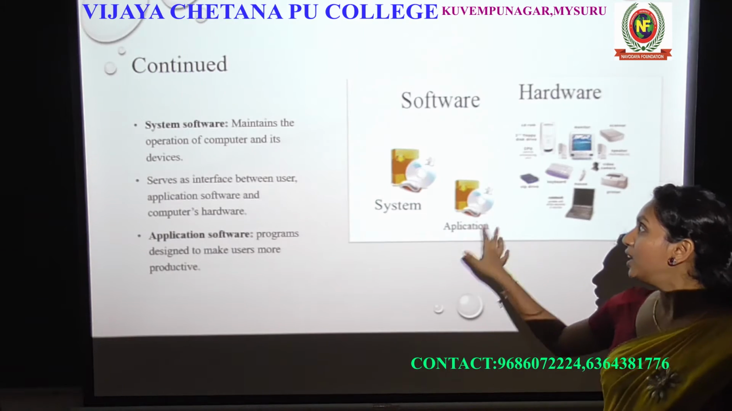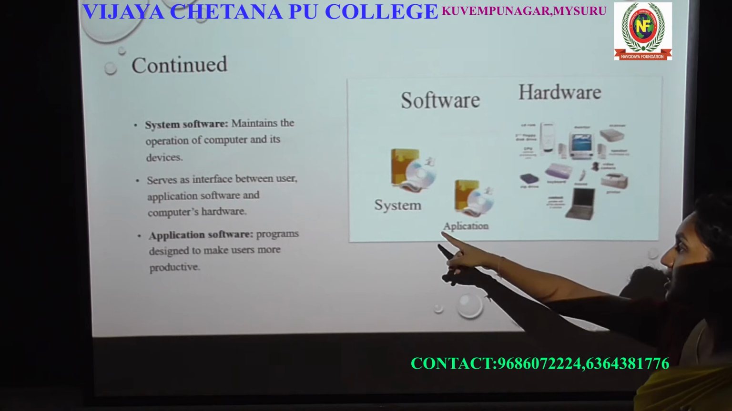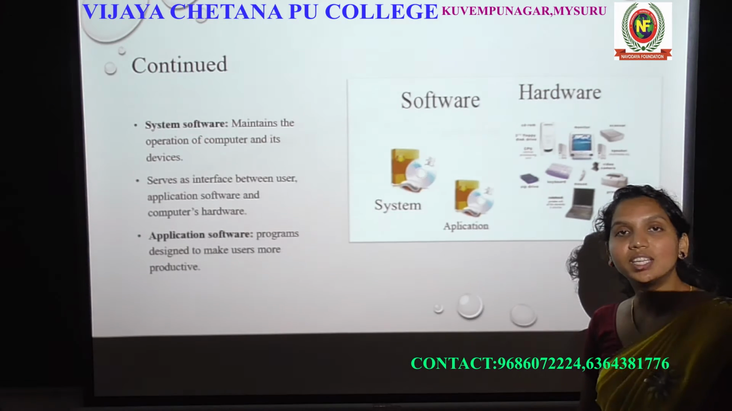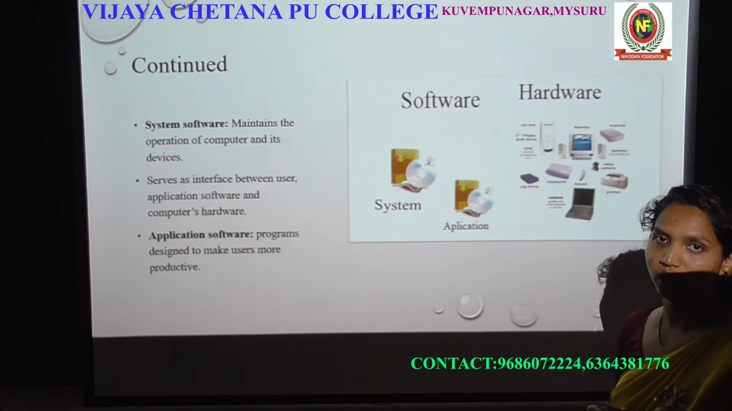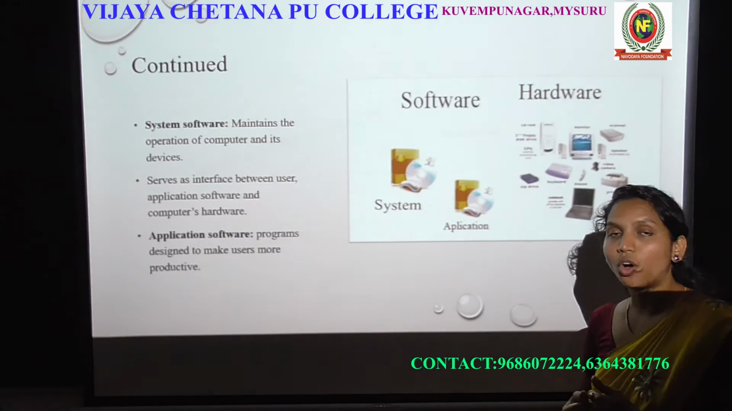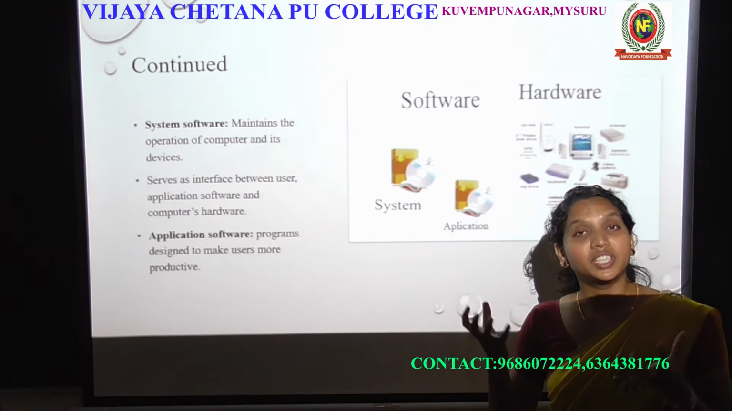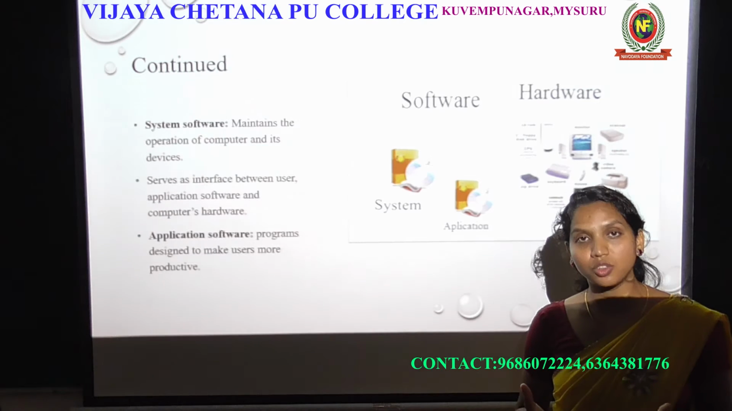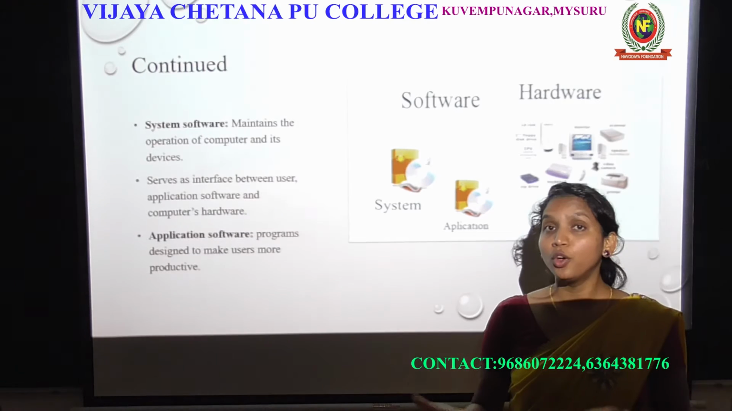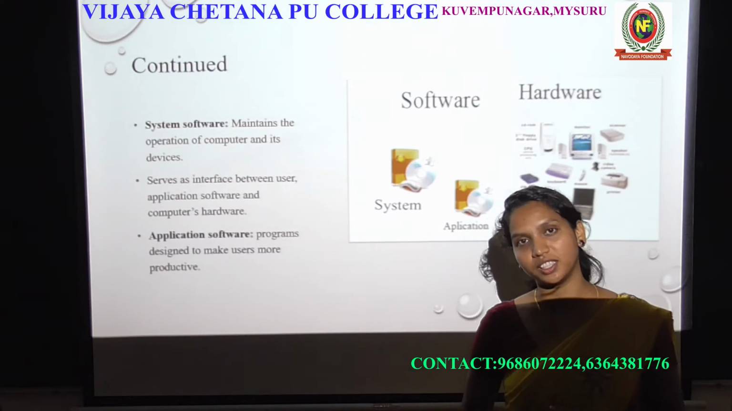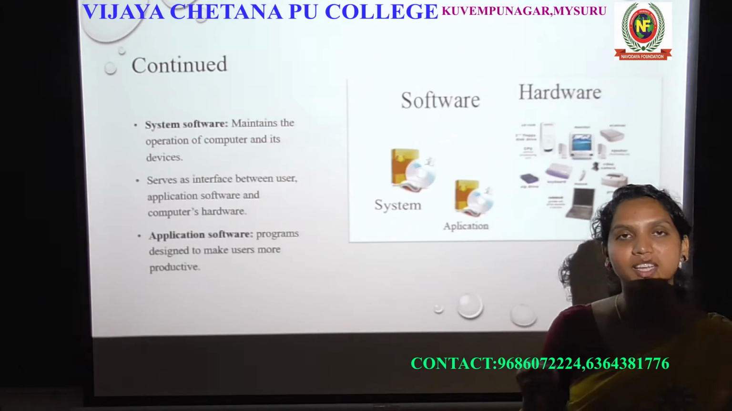In this picture you can recognize what is software and hardware. Software is system and application, and hardware is the physical part of the computer. That is the hardware. You know that, right? Software is not a physical device, but using this software you can run the hardware. What is hardware? It is the physical part of the computer, that is called hardware.